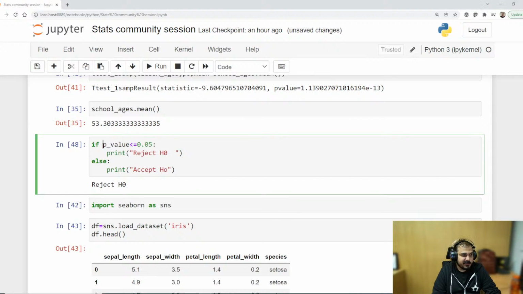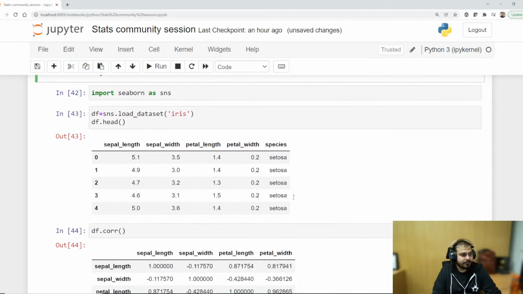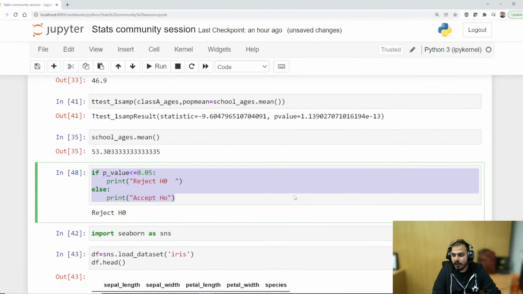If p value is less than the significance value, then we reject, because it statistically shows that. Sure, I will explain this part again tomorrow. Yes, if it is less than alpha, we have to reject, else accept.